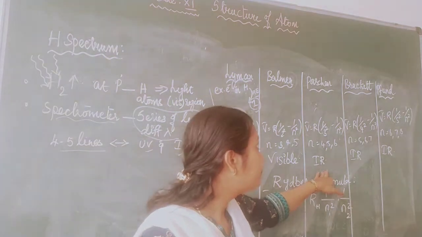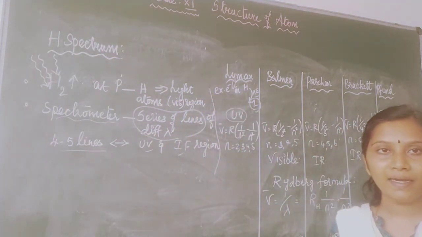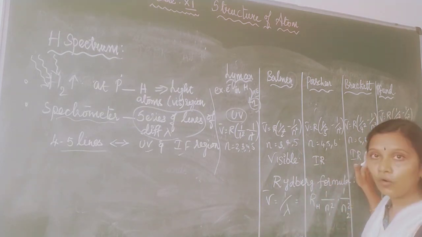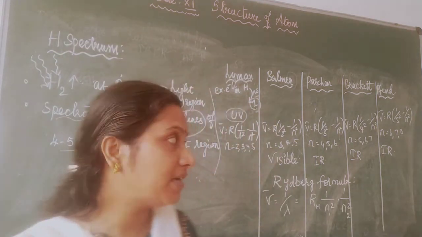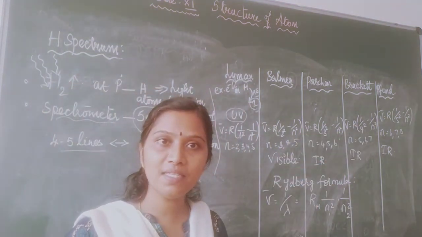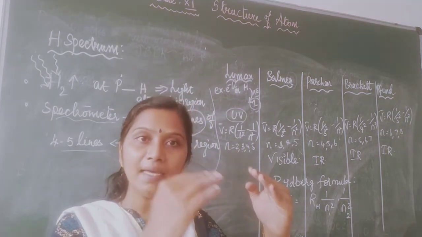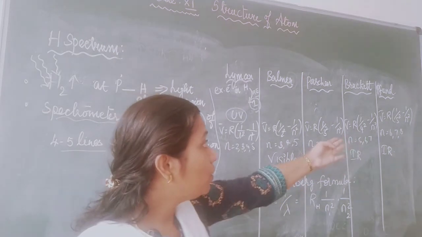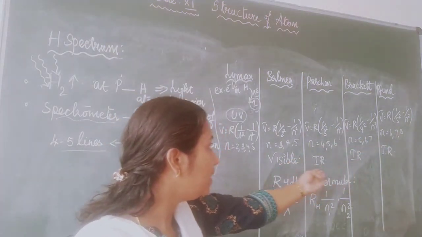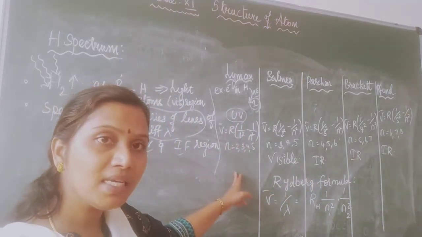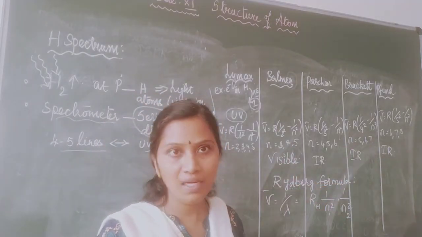Now Brackett series: the excited electron falls from a higher energy level to the fourth energy level, where n is equal to 5, 6, 7, etc. Last one, Pfund series: electrons fall from a higher energy level to the fifth energy level, so n is 6, 7, 8. That is also in the infrared region. So Lyman series is in UV light, Balmer is visible, and the remaining three are in the infrared region.